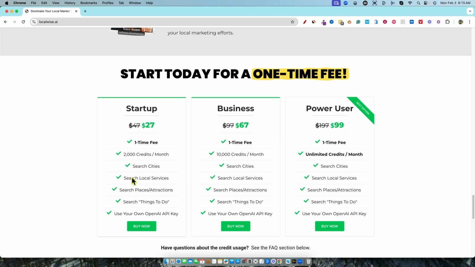So all of these are the same except for the credits change. At the business plan, $67 one-time fee, you're going to get 10,000 credits per month. And then $99 power user, you're going to get unlimited credits per month, and you're just going to be paying for a small amount for the OpenAI key.